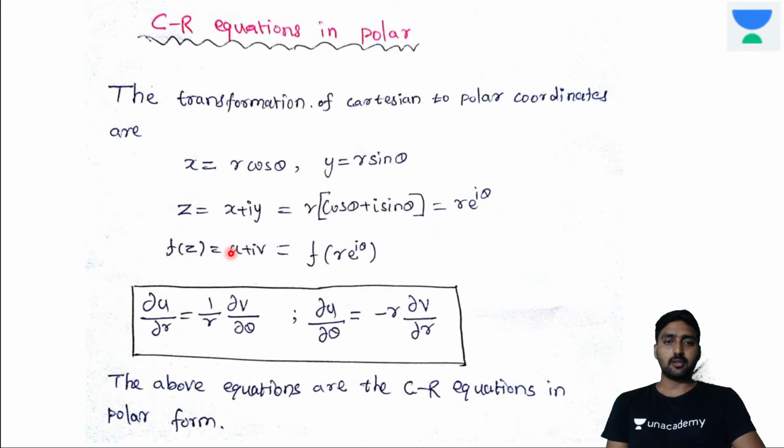f of z is equal to u plus iv, which is equal to f of r e power i theta. Now the CR equation in the polar form: dou u divided by dou r is equal to 1 divided by r into dou v divided by dou theta. This is a formula you need to remember while solving problems. Second formula: dou u divided by dou theta is equal to minus r into dou v divided by dou r. The above equations are called the CR equations in polar form.